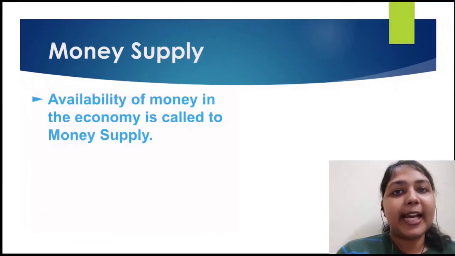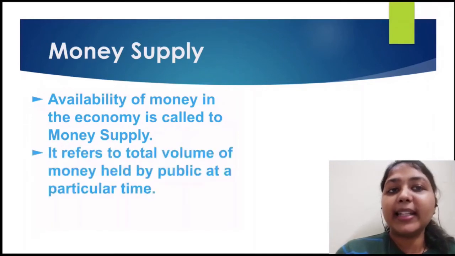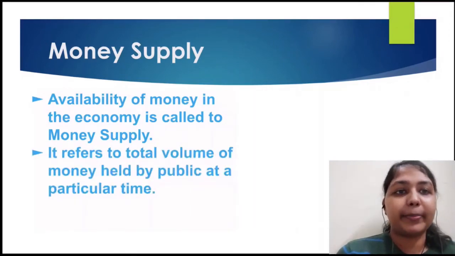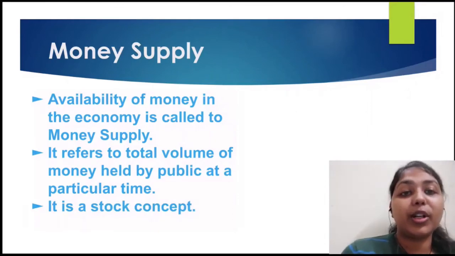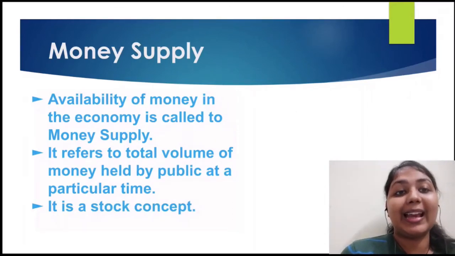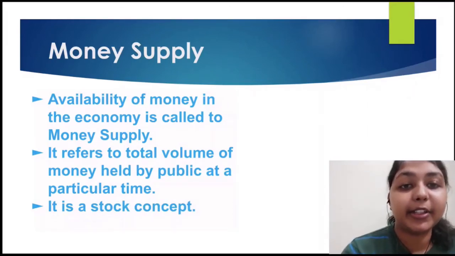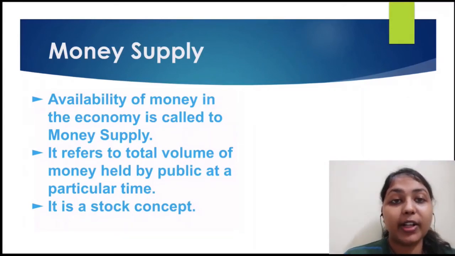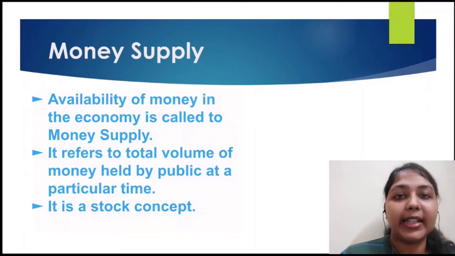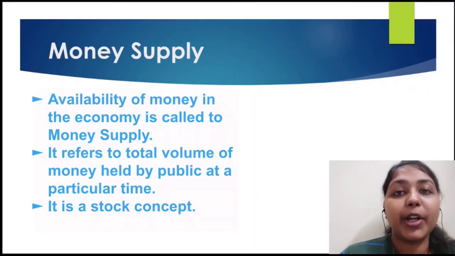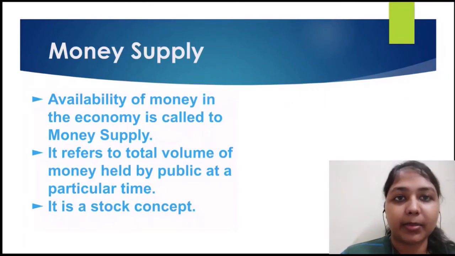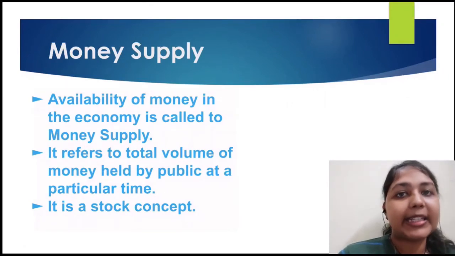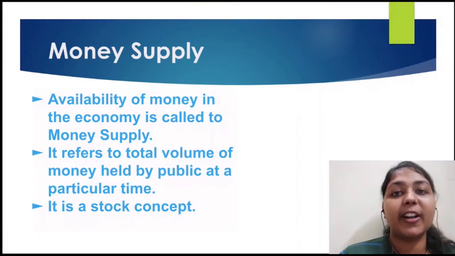So money supply is actually the total money that is available in the economy. It refers to the total volume of money that is held by the public at a particular time. So here, when we are talking about a particular time, it is a stock concept, right? When we talk about a particular period or over time, that becomes a flow concept. Money supply is a stock concept because we refer to a particular point of time.